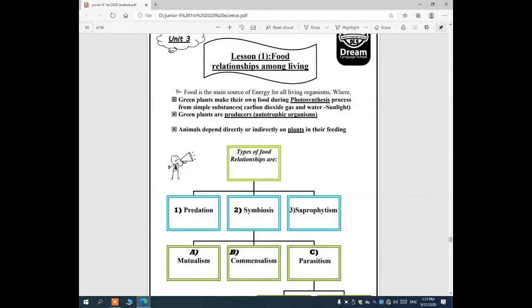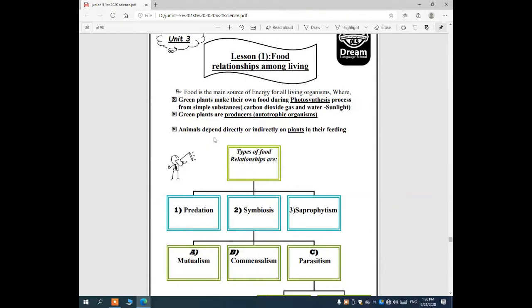So, green plants make their food by photosynthesis process, which is a simple substance to take carbon dioxide, water, and sunlight and get out oxygen gas. So, green plants are called producers or autotrophic organisms. Producers or autotrophic means they make their own food by photosynthesis process.